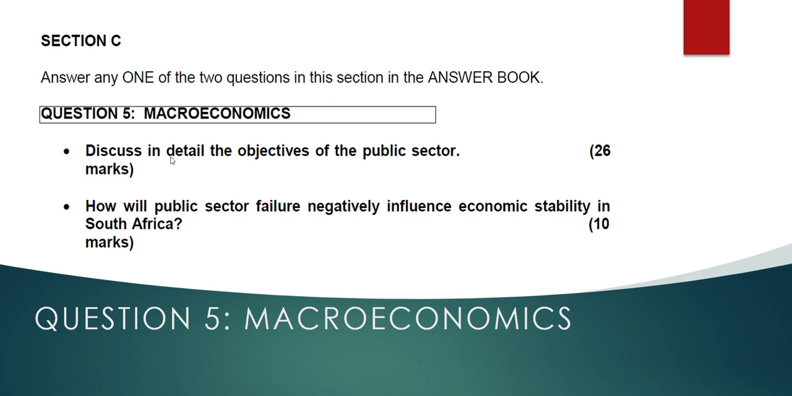In the main part, you need to discuss in detail the objective of the public sector. So why do we have the public sector in the SA economy? What is the objective of having the public sector in the SA economy? And the second part, which is the additional part: how will public sector failure negatively influence economic stability in South Africa? So this additional part is linked to the main part. You now need to state how this sector will negatively influence economic stability in South Africa.